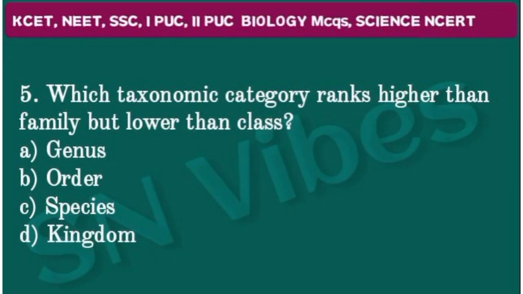So let us move on to the next question, that is the last one. Which taxonomic category ranks higher than the family but lower than the class? Listen carefully. It should be higher than the family, but lower than the class. Your options are: option A, genus; option B, order; option C, species; option D, kingdom.